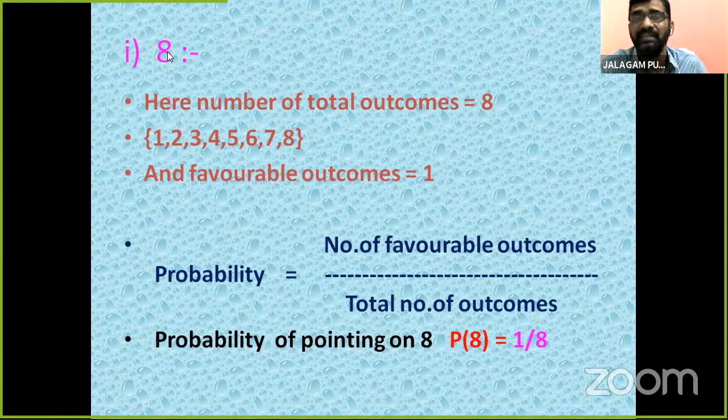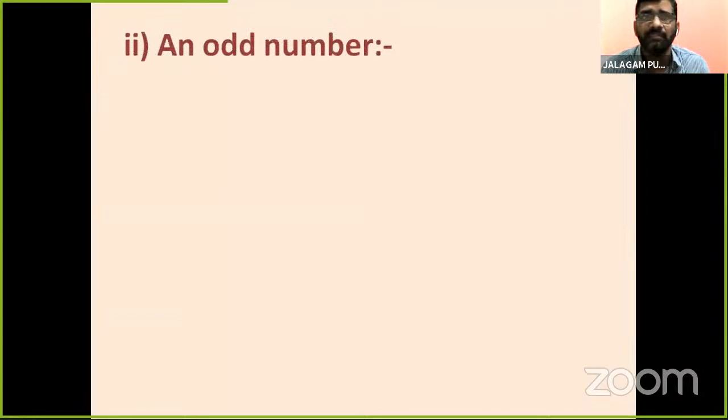The probability of pointing on 8, we may find out here. So what is the probability? 1 by 8. Simple. 1 by 8 is the final answer. Second one, see children here, that it would be an odd number.